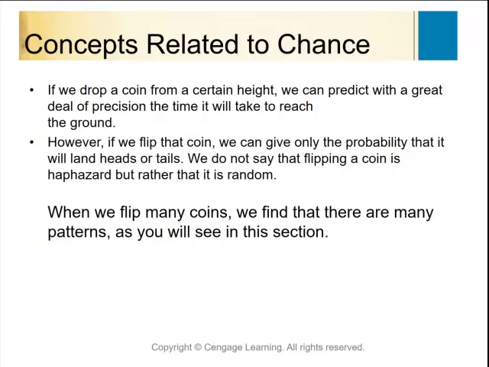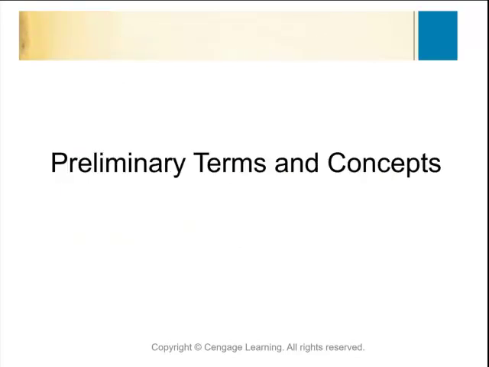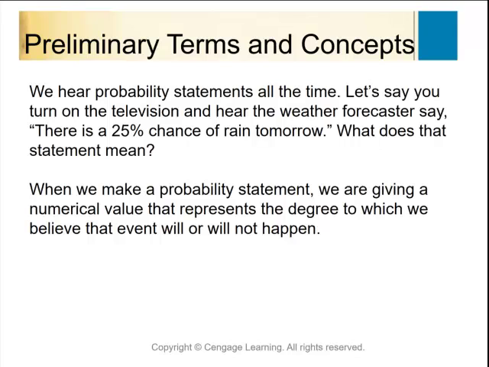I can tell you, however, that if you flip it a bunch of times, you're going to approach a point where you have just as many heads as you have tails, because there's a pattern or a probability associated with it. It will land on heads about the same amount of times as it lands on tails. So along with our terms, if I were to say that there's a 25% chance of rain tomorrow, that means there's a 1 out of 4 chance. It does not mean that it's necessarily going to happen.